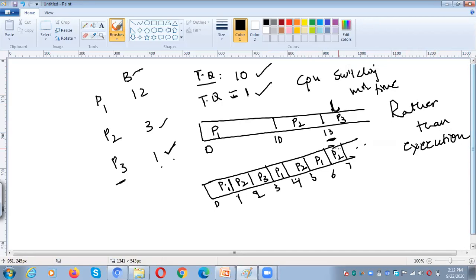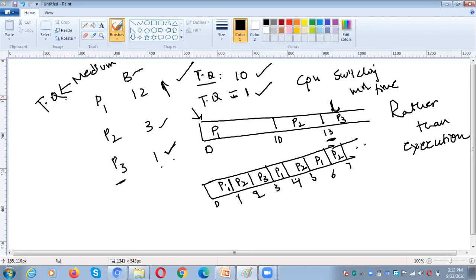Right? So that is the reason why, when you want to implement the round robin algorithm, the time quantum should not be high and the time quantum should not be low. It should not be high, it should not be low. The time quantum needs to be medium. Okay, did you get my point?